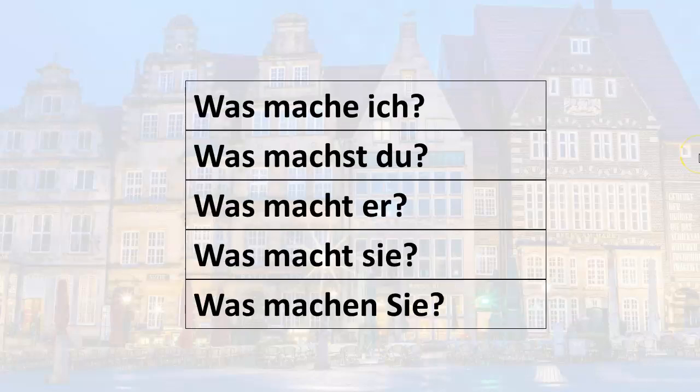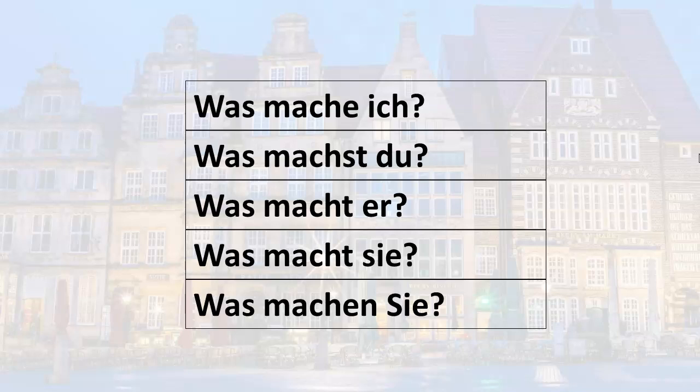So now let's go ahead and look at this question with all of the different forms of machen. If I say, was mache ich? That means, what am I making or what am I doing? Was machst du? We already know that. What are you making? What are you doing? Was macht er? What is he making or what is he doing? Was macht sie? What is she making or what is she doing?